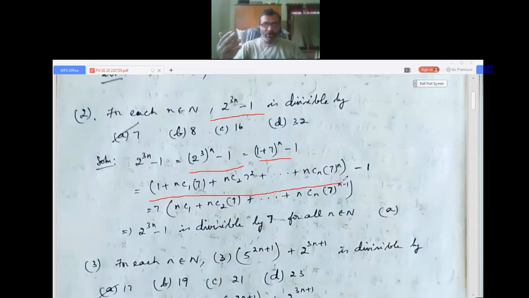You might have studied binomial theorem in different forms. That is the same form, a different way of writing: (a + b)^n, (x + a)^n, like that. So (x + y)^n is the same. Suppose I am taking (x + a)^n, it will be x^n + nC1 x^(n-1) a + nC2 x^(n-2) a^2, and so on till nCn x^(n-n), that is x^0, a^n. So this is all a different way of writing the binomial.